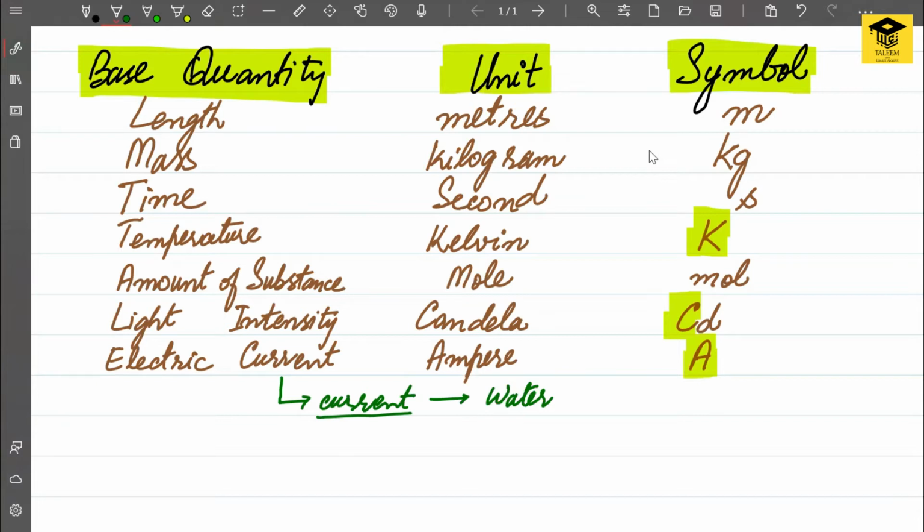So the base quantity is not simply current or any type of current. The base quantity is particularly the electric current. Electric current has a particular meaning, and the unit of this quantity is ampere. Not every current has the same unit, ampere, as the electric current.